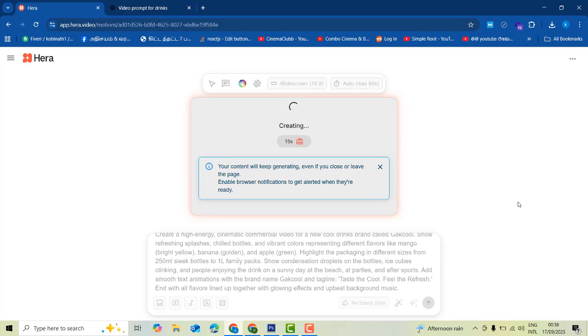What people are doing is typing the prompt directly into the AI tool and generating it. That is not an efficient way to do things. First you have to tell ChatGPT what you are going to do, and then give that to the AI tool. Only then can you get a good output.